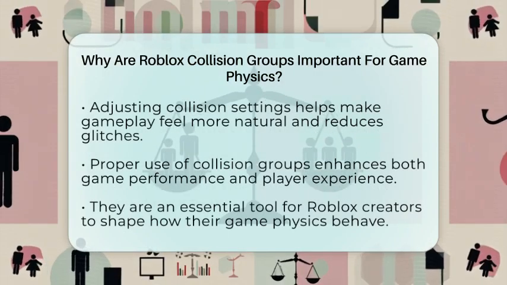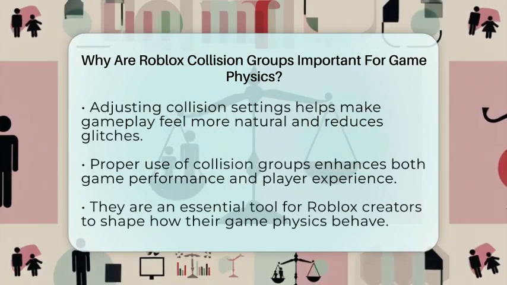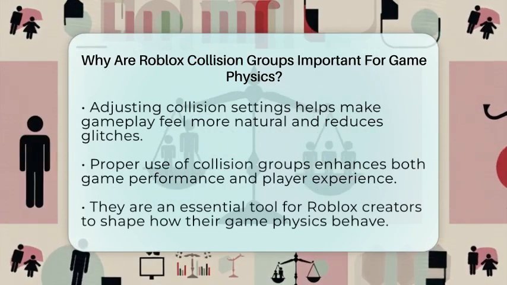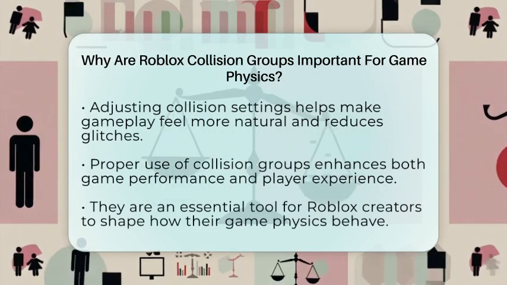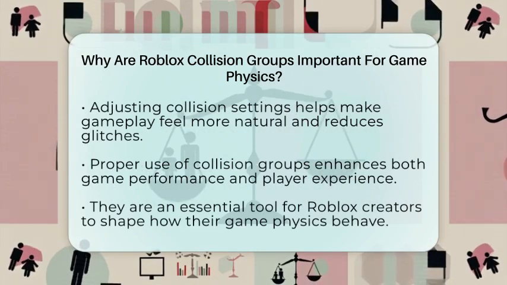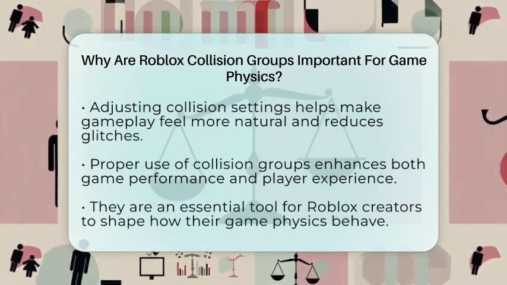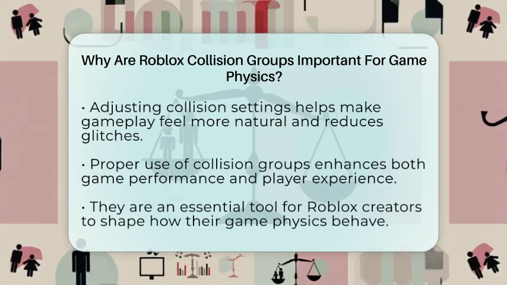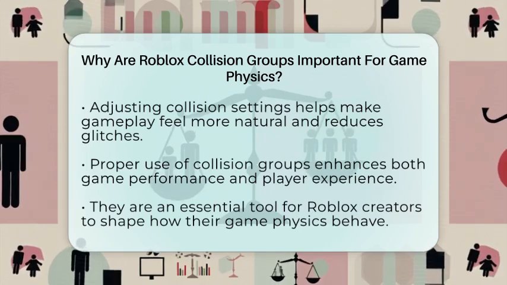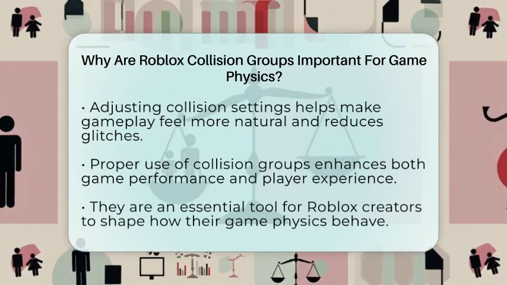In Roblox Studio, you use the physics service to create and manage these groups. You assign parts to groups and then decide if those groups should collide or not. This setup is essential for controlling physics interactions, improving game performance, and making gameplay more fun and smooth.